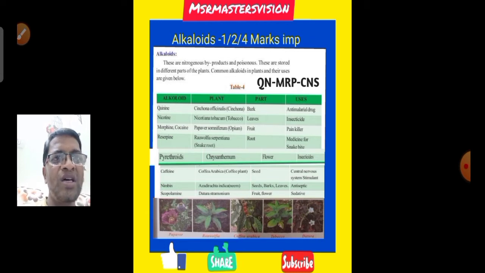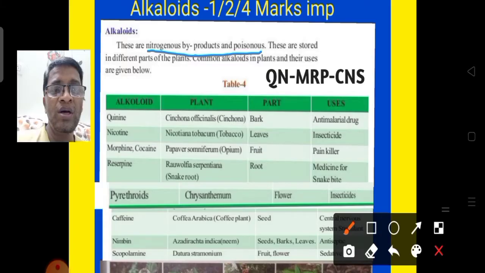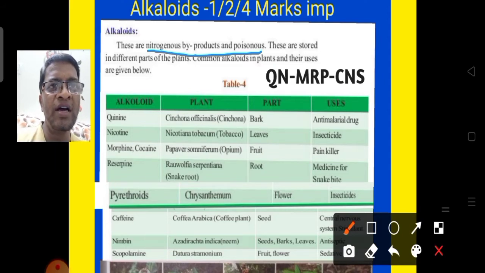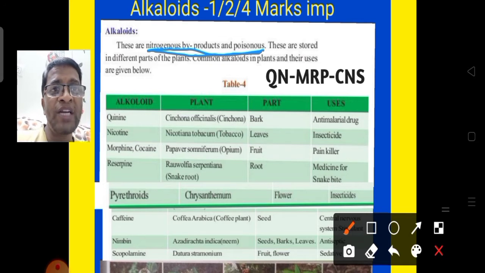Now I'll start the alkaloids topic. We'll see the definition of alkaloids. What are alkaloids? Alkaloids are nitrogenous byproducts and poisonous. These are stored in different parts of the plant. Common alkaloids in plants and their uses are given below. Now we'll discuss them one by one.